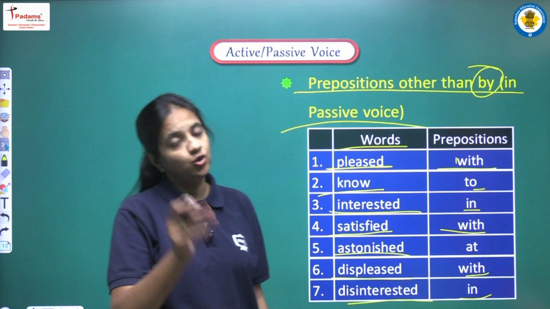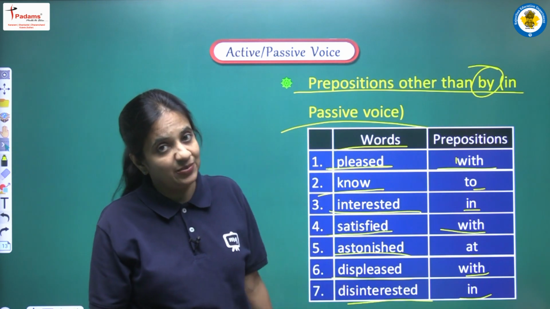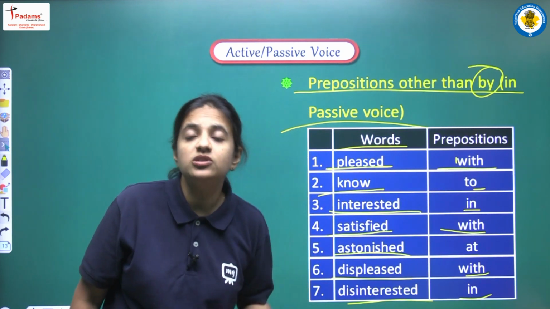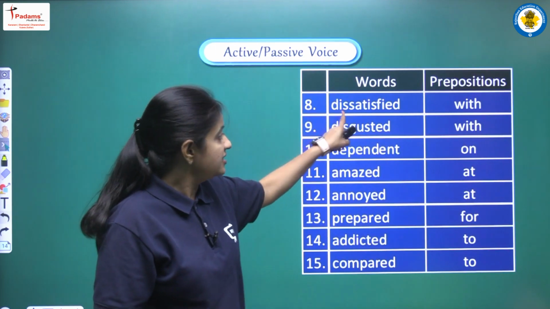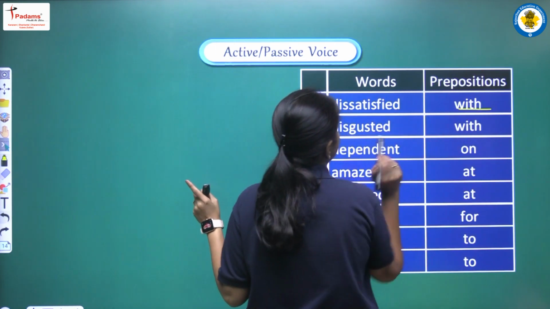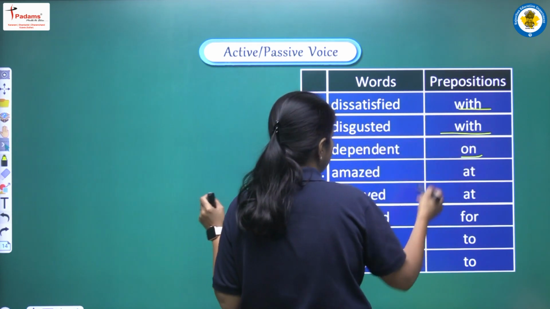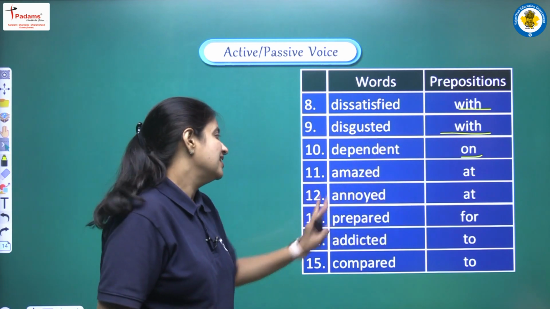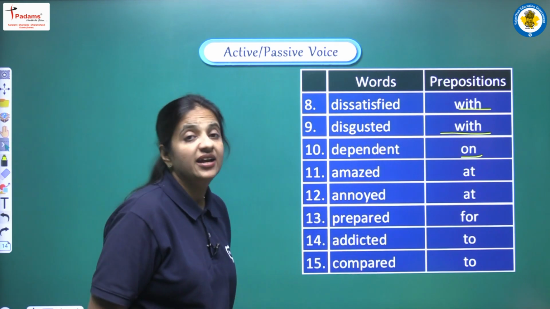So students, you have to be very careful, you have to learn all these words, and yes, at the same time you have to learn the prepositions that we have to use with these words, okay. Moving on, dissatisfied with, disgusted with, depended on, amazed at, annoyed at, prepared for, addicted to, compared to.